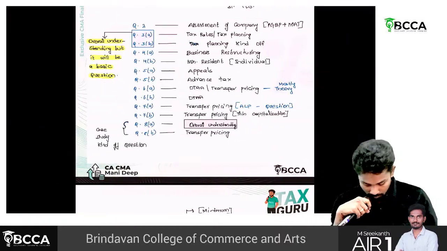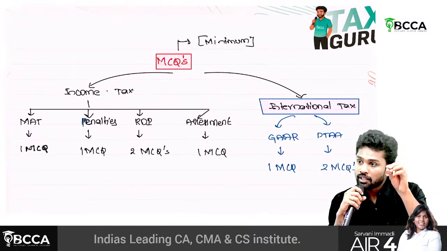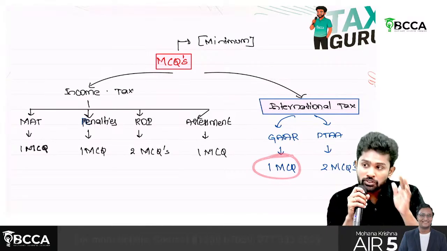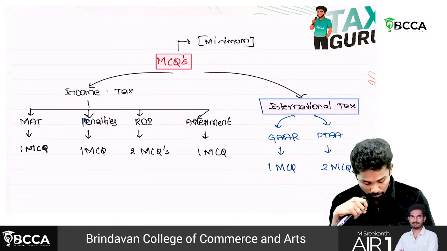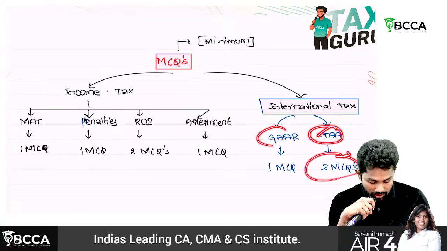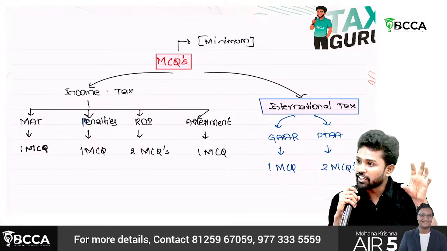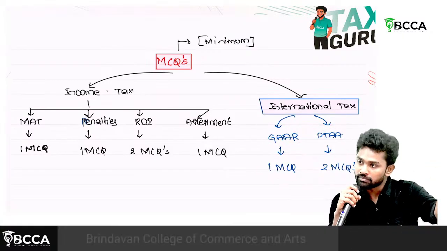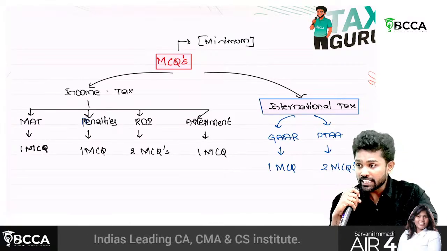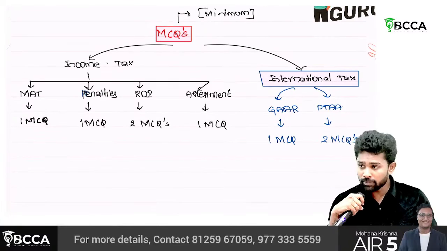Understand, right? Okay. Even for MCQs also we could do this, sir. Out of 15 MCQs, minimum 8 MCQs we could say will be coming from these chapters. Like DTAA, always there will be 2 MCQs. There is a chapter called GAAR, from which there will always be 1 MCQ. Out of 5 MCQs, these 3 are minimum, coming from these areas. The other 2 may come in DTAA only or even in transfer pricing, and even in income tax also.